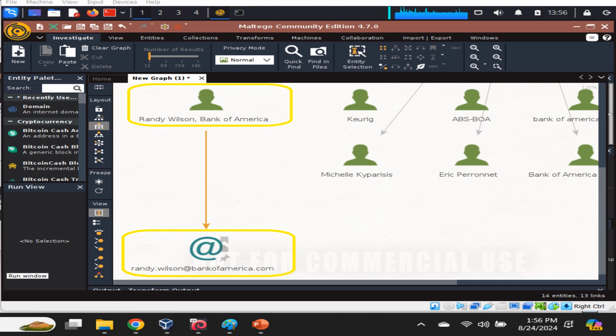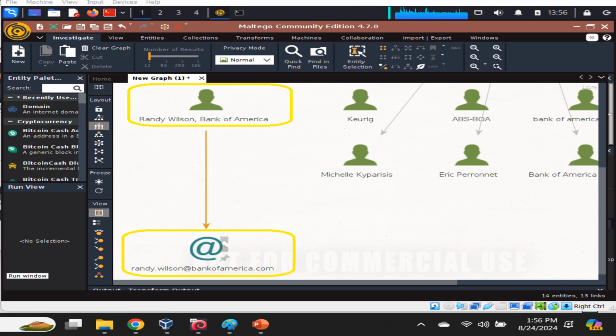After conducting further searches about Randy Wilson, we discover his email, which is randy.wilson@bankofamerica.com. A senior VP is not a C-level executive, but we have a start to find our target. After a simple Google search, we determined that senior VPs report to C-level executives, and a further search reveals Brian T. Moynihan as one of the C-level executives.